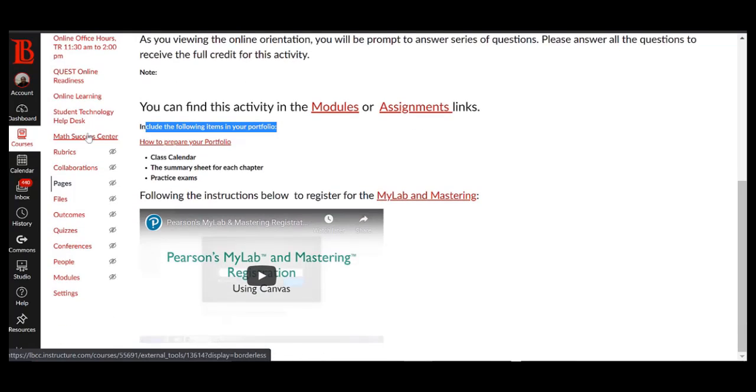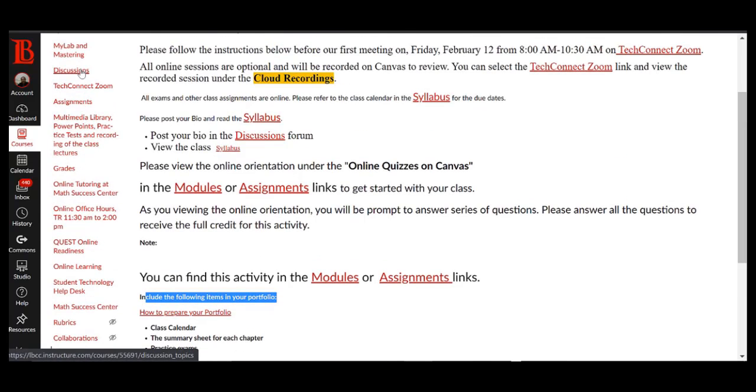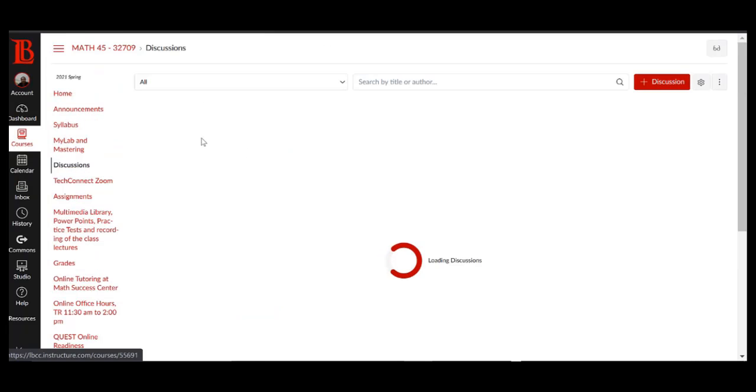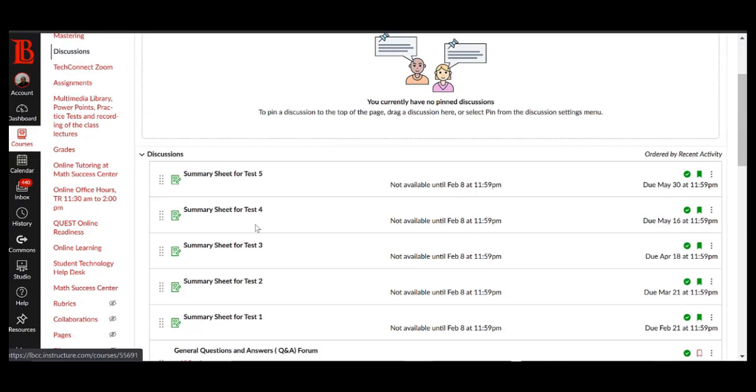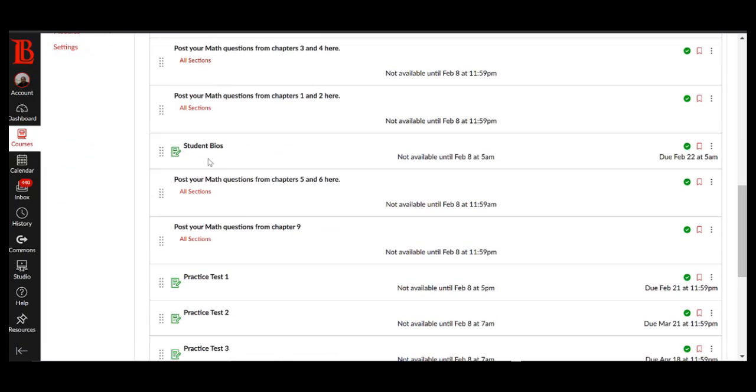Let's take a look at how to post your bio. If you click on the class discussion, you can see it here. The discussions link also appears in the menu to your left. When you click on it, it takes you to the discussions, where you can post your bio. You get 3 points for this activity. One is for posting your bio. The second is to post a picture, preferably of yourself. And the third point is for replying to someone in class.